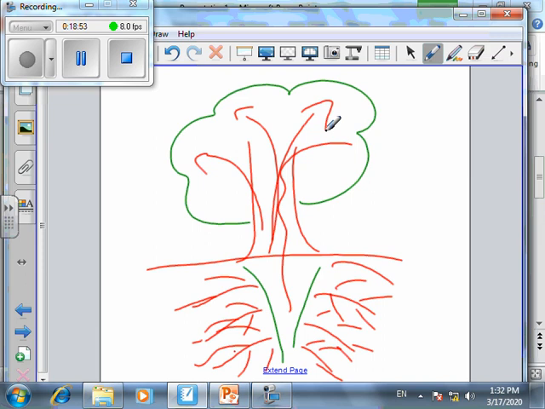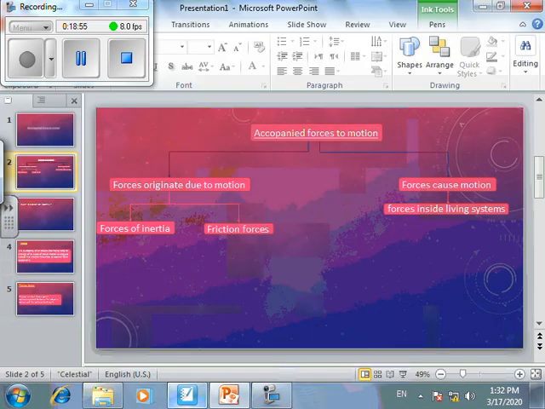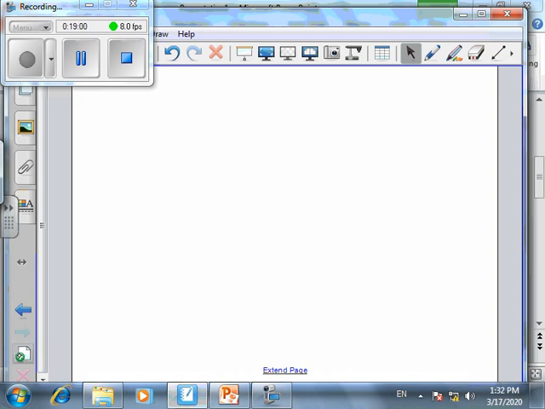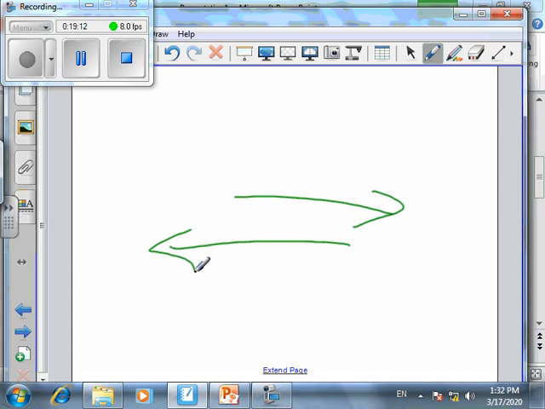For example, if I'm moving this way, rushing forward, the direction of friction will be in the opposite direction.